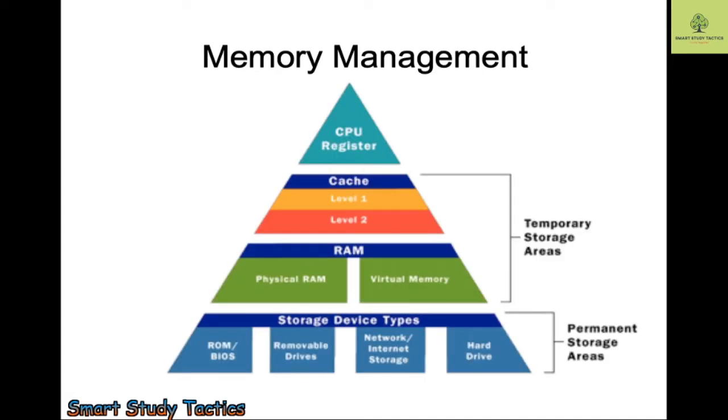Okay. So now we are going to start according to the volume type. I'm going to explain with this pyramid. If I talk about the pyramid of memory, here you can see CPU register, cache memory, RAM, ROM, removable storage, hard drive. It is in a pyramid style. This pyramid shows the volume of the memory. Here the volume is very less, here the volume is more. Here the cost is more, here the cost is less.